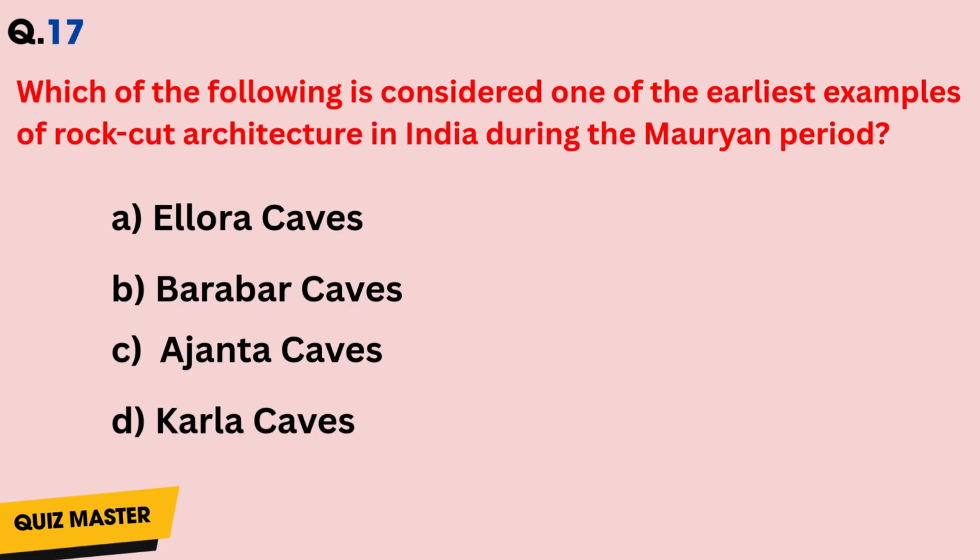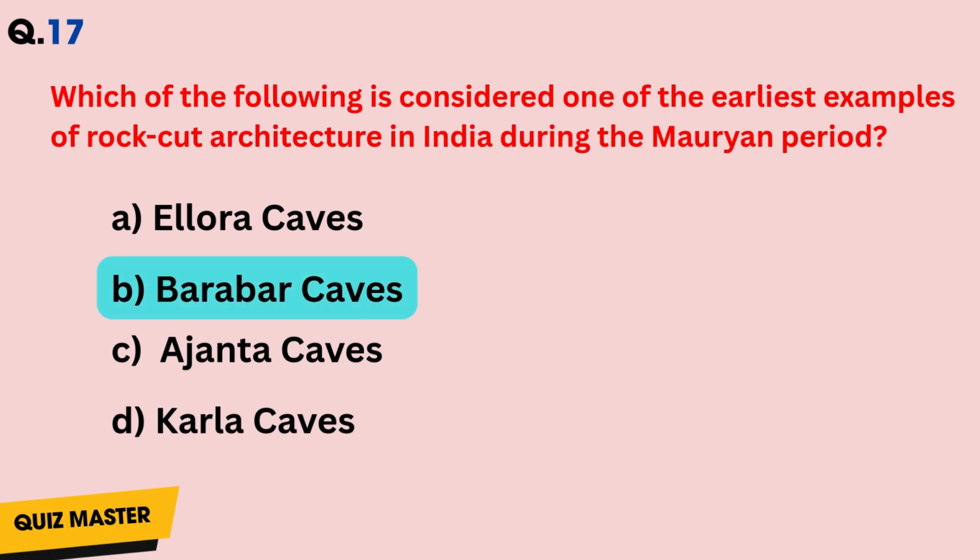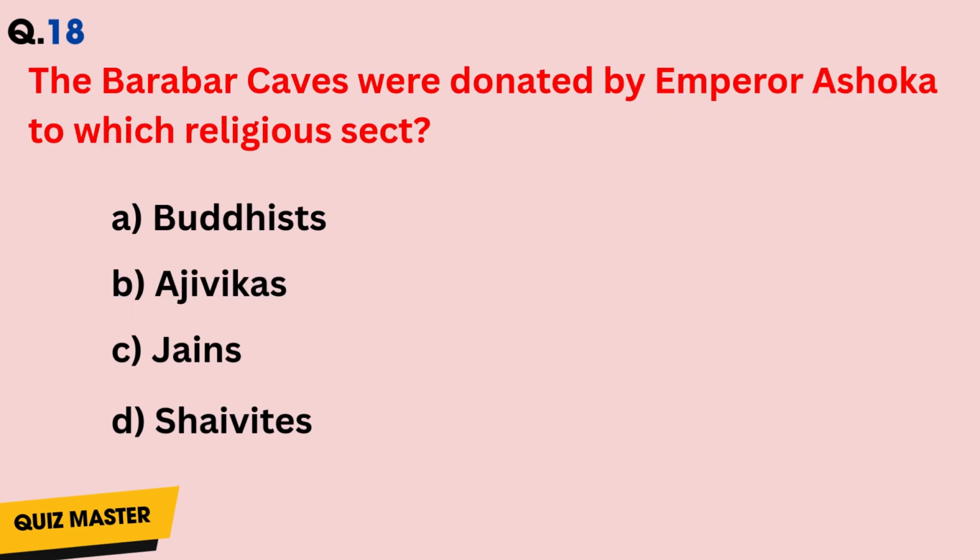Question number 17. Which of the following is considered one of the earliest examples of rock-cut architecture in India during the Mauryan period? Answer is B. Question number 18. The Barabar caves were donated by Emperor Ashoka to which religious sect? Answer is B.